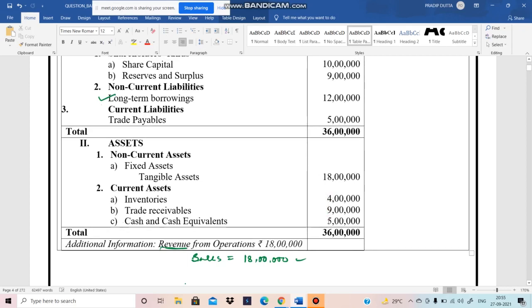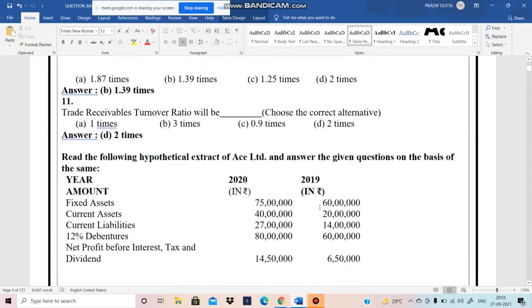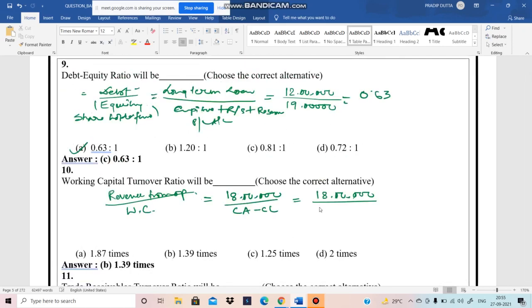So 18 lakhs minus 5 lakhs, 18 by 13 we can write. So 18 by 13, the answer is 1.3846. The nearest is 1.39. So our answer is B.